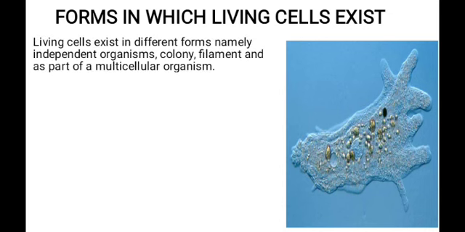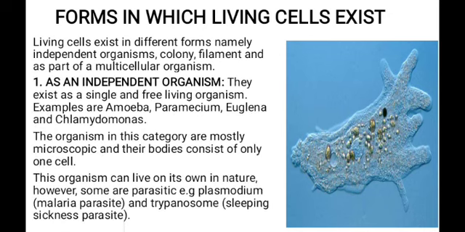Living cells can exist in different forms. They can exist as an independent organism. They can exist as a colony, they can exist as filaments, and they can also exist as part of a multicellular organism.